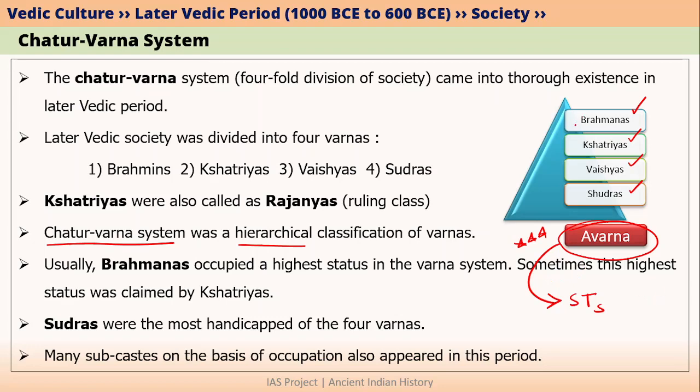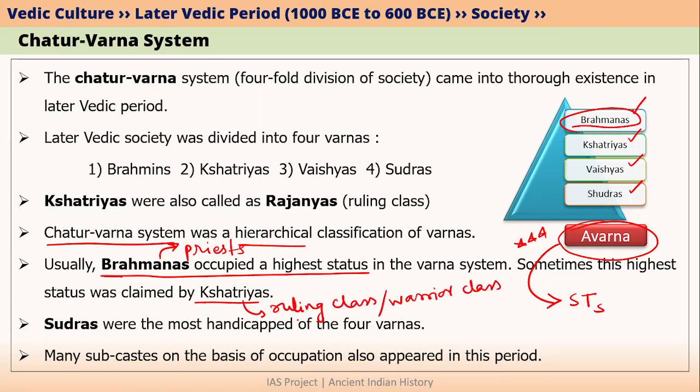Alright, I told you that at the top we have Brahmanas, but this is not always the case. In most cases, Brahmanas occupied the highest status in the Varna system. However, they were closely contested by Kshatriyas also, because Brahmanas were mainly priests, but Kshatriyas were the ruling class, or we can say the warrior class. Since they were the ruling class, they held considerable power. That is why Kshatriyas closely contested Brahmanas for the highest status in the Varna system.